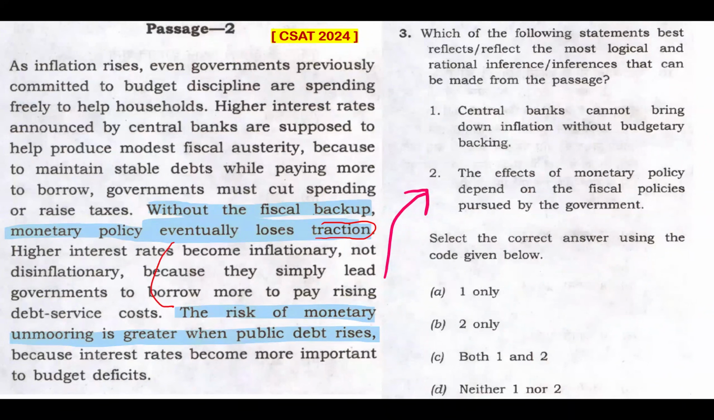And if you can read this, the risk of monetary unmooring is greater when public debt rises because interest rates become more important to budget deficits. So the passage clearly states that without the fiscal backup, monetary policy eventually loses traction as higher interest rates can lead to more borrowings by the government to pay for the rising debt service costs. Well, this indicates that the effectiveness of monetary policy is heavily influenced by the fiscal policies of the government. So this statement 2 can also be inferred from this passage, and that's why my answer is option C.